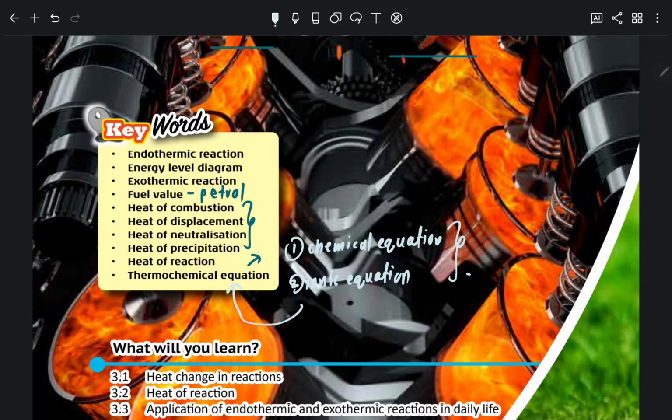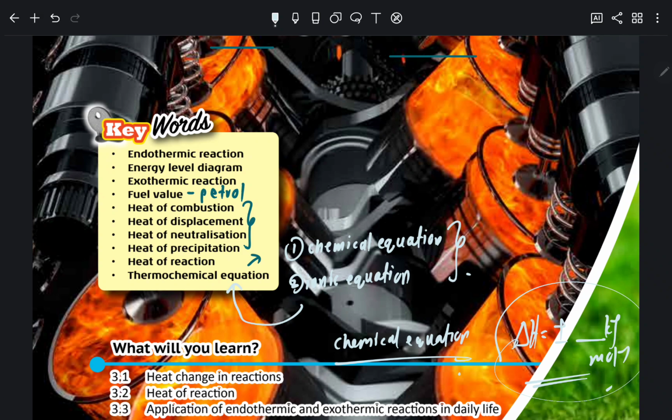Tapi basically nak cerita dengan mudah kan. Thermochemical equation ni you punya chemical equation je. You punya chemical equation. Tapi side ni dia akan letak delta H sama dengan positif atau negatif something kilojoule per mole. Tu je, dia akan letak ni je. Ada benda ala ni dengan you punya normal chemical equation, it is what we call as thermochemical equation.